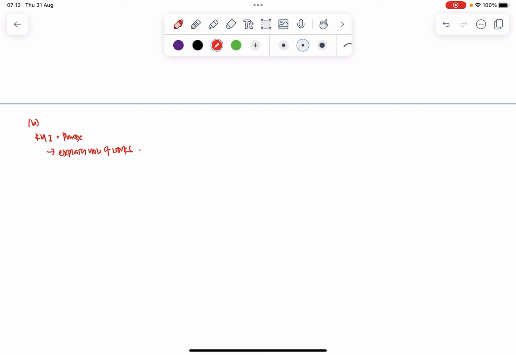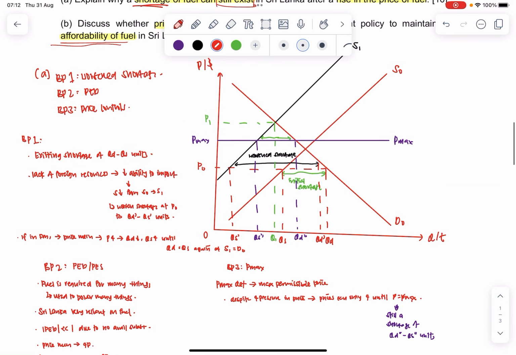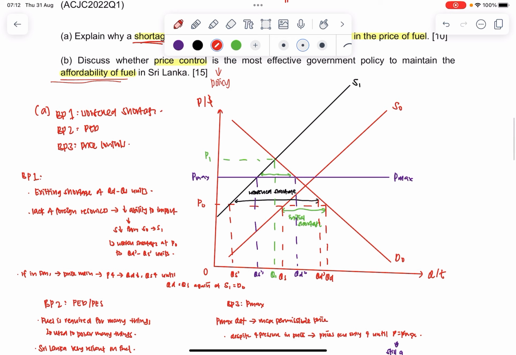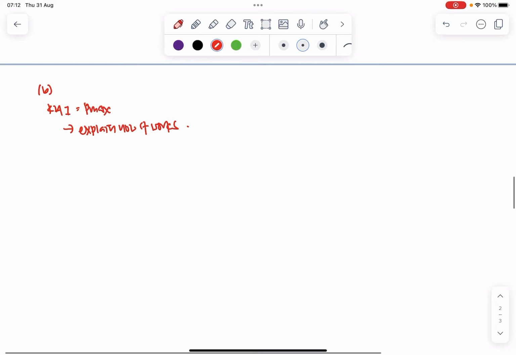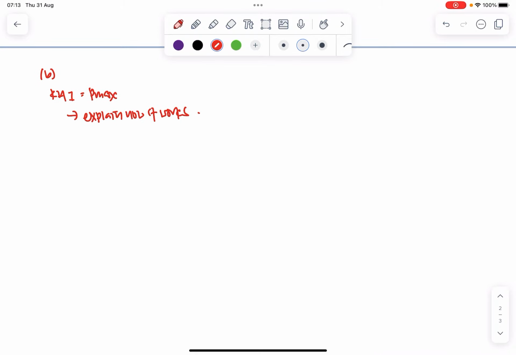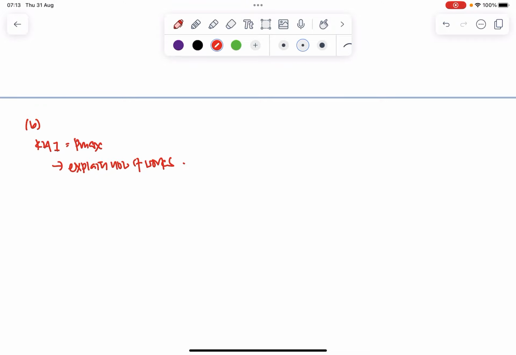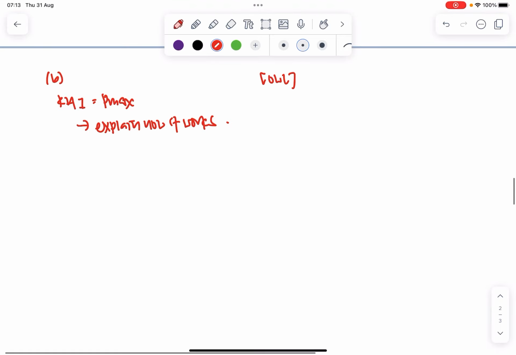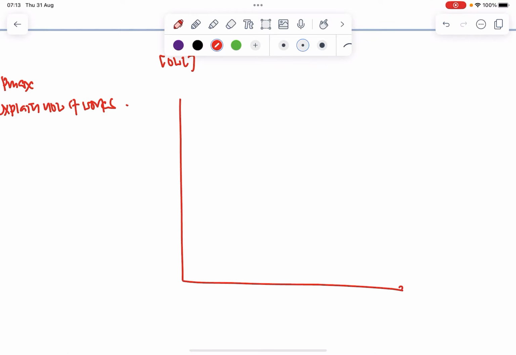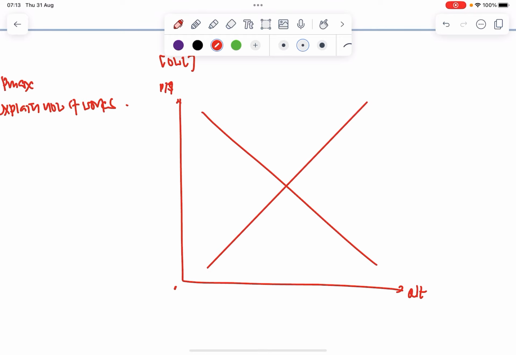And then I'll draw a diagram for it. So the diagram, if I were you, I wouldn't reuse this diagram that I drew on top because it is very, very complicated. So I'll just draw a new Pmax diagram to illustrate how it works at the side. And then the most important thing when it comes to policy questions, remember we have our OWL framework. After the workings of the policy, we need to talk about the limitations of the policy. And here, I'll just draw a very simple Pmax diagram. I'll label the axis, but you all have to spell it out in long form in the actual exam, by the way.